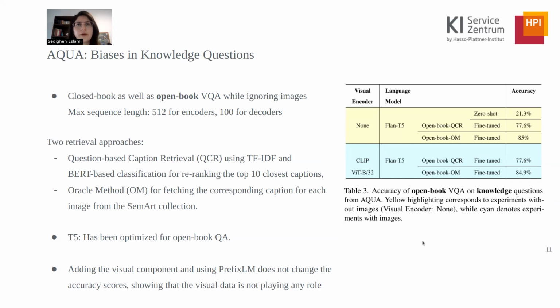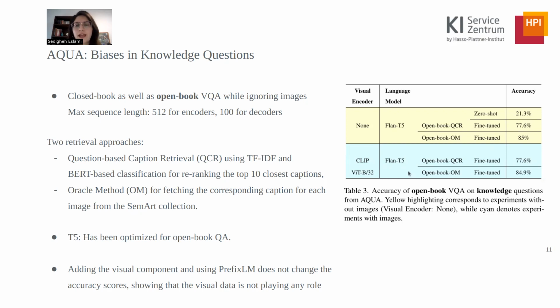In the open book scenario, we engage two retrieval approaches for retrieving the relevant captions from the STEM art collection: question-based retrieval and oracle method. Furthermore, we only use the T5 model since it has been already optimized for open book QA scenarios. Our experiments show more than 70% accuracy for answering knowledge questions. These high scores alone are not necessarily an indicator of language bias in knowledge questions, since it could be that the captions already provide informative details.